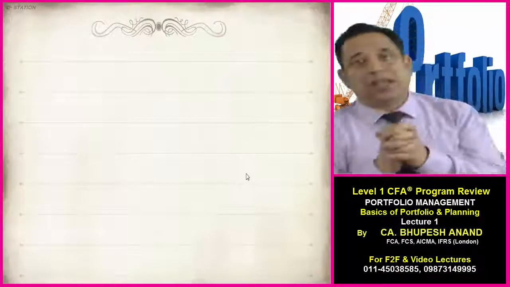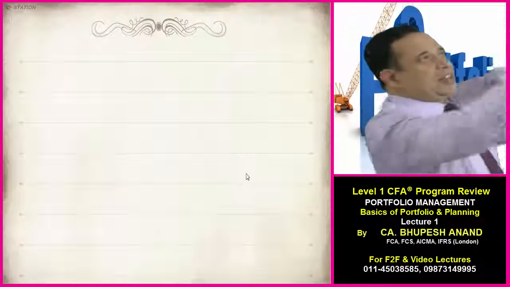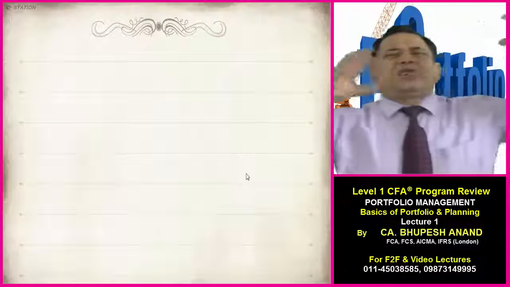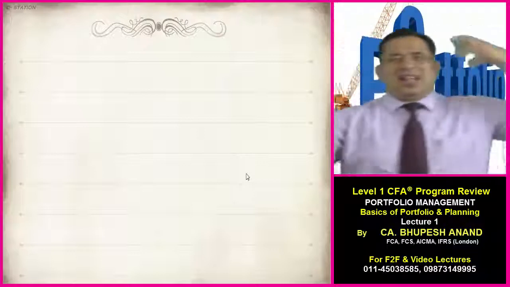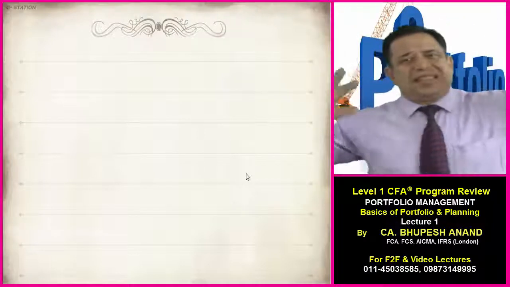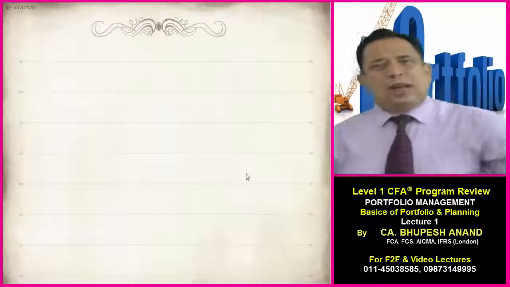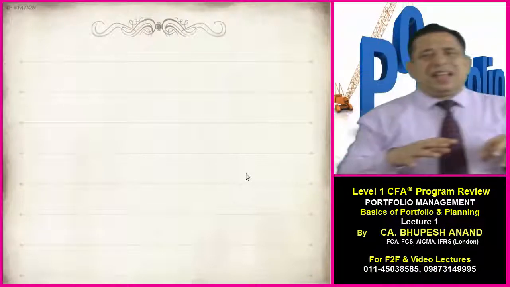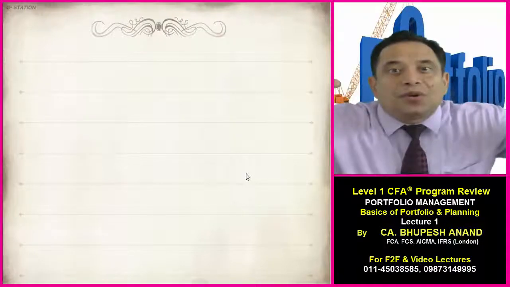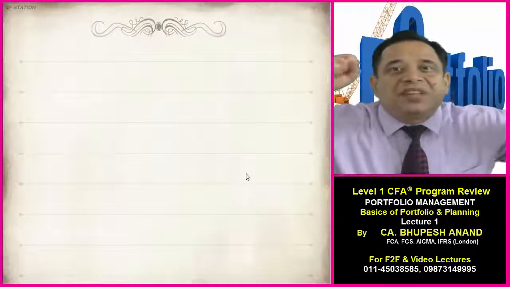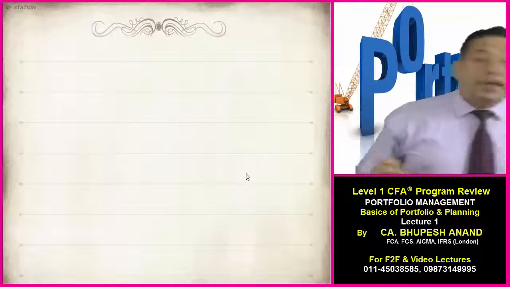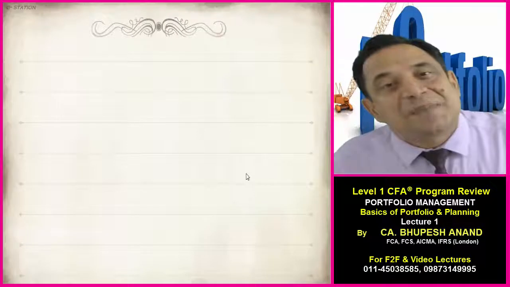So reading 43. Up to this we have discussed reading 39, 40, 41, 42. We have discussed different scenarios, types of horizons, types of investors, what types of assets we can have, what I mean by mutual funds, hedge funds, what are the objectives, how to calculate risk, how to calculate return, and what are the CAPM and all that. But now at the end, we will start with reading 43, and reading 43 is about the basics of portfolio construction and planning.